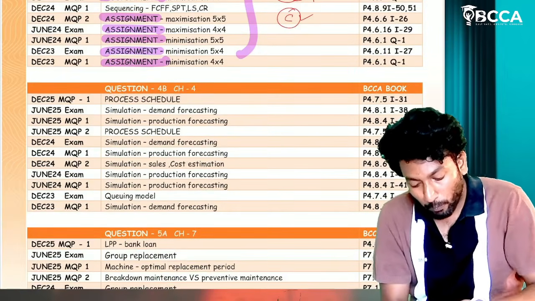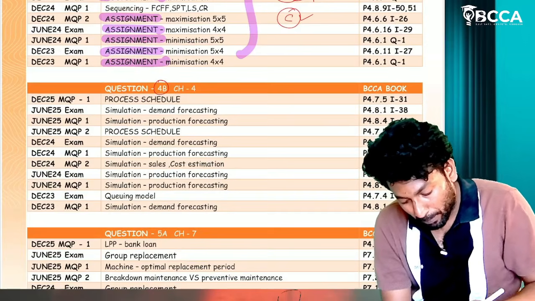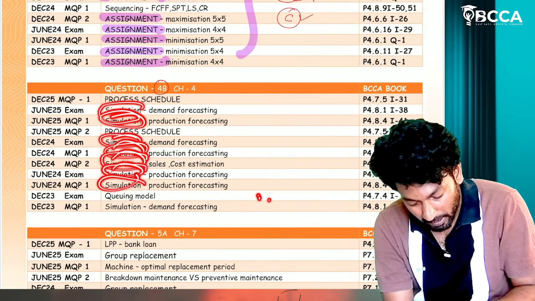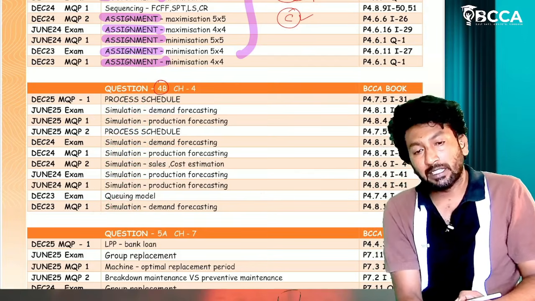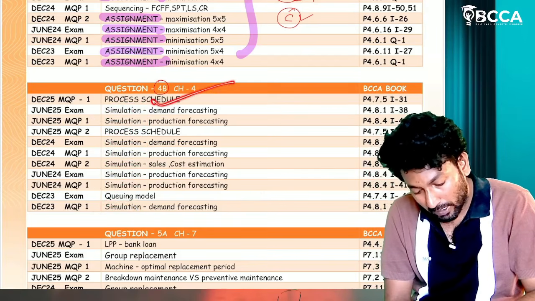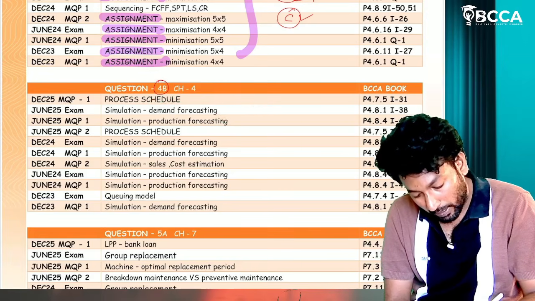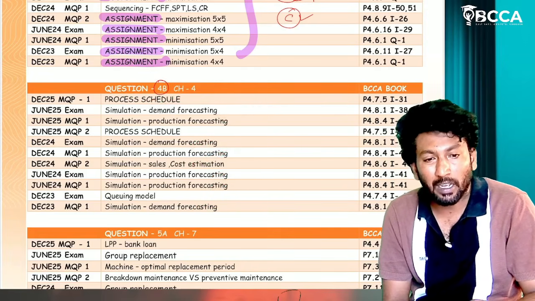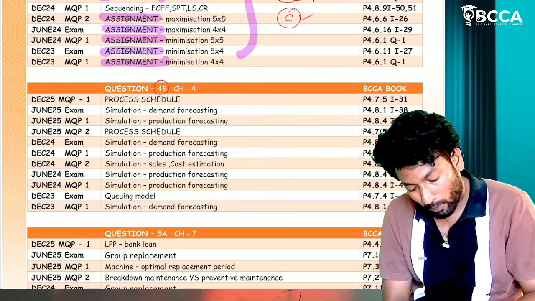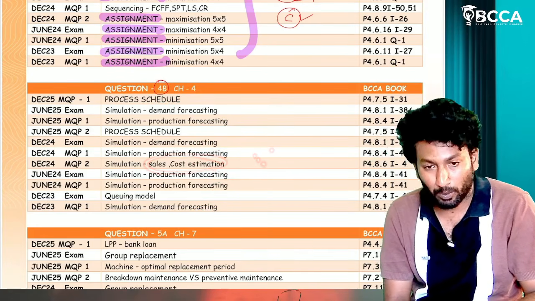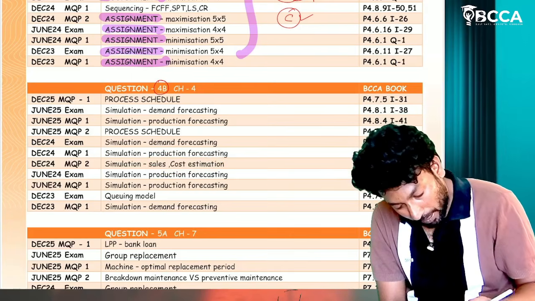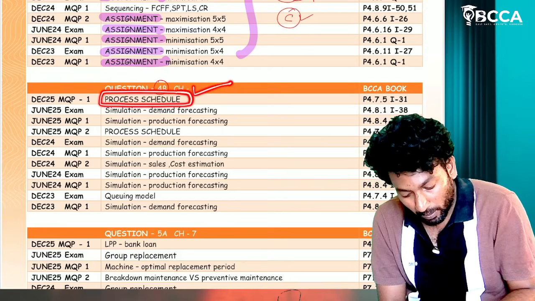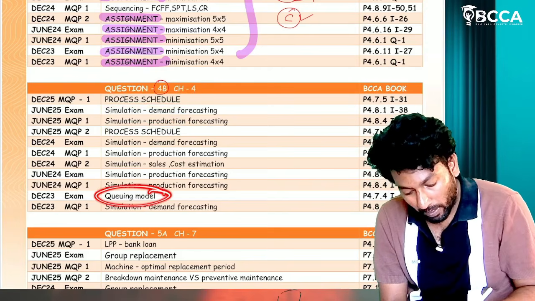Then 4B, sir. If you look at this 4B, maximum they are asking simulation question only. In that simulation question also they are asking demand forecasting question, production forecasting. Okay, demand forecasting, production forecasting. So these questions only. One time they have asked a two series random number question. Apart from simulation, a process scheduling question is there, sir, and the queuing model one time they have asked.